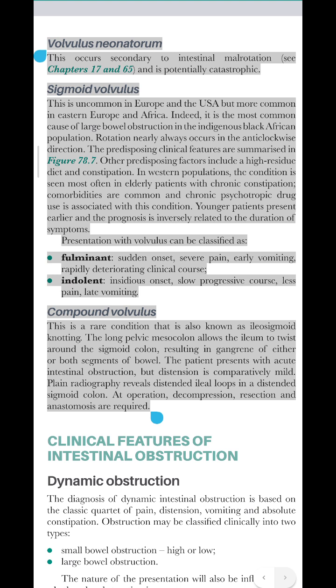Compound volvulus. This is a rare condition that is also known as ileosigmoid knotting. The long pelvic mesocolon allows the ileum to twist around the sigmoid colon, resulting in gangrene of either or both segments of bowel. The patient presents with acute intestinal obstruction, but distension is comparatively mild. Plain radiography reveals distended ileal loops in a distended sigmoid colon. At operation, decompression, resection and anastomosis are required.